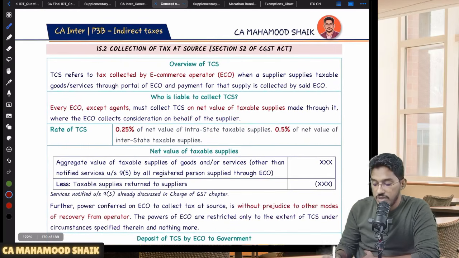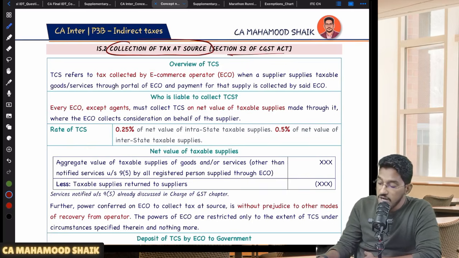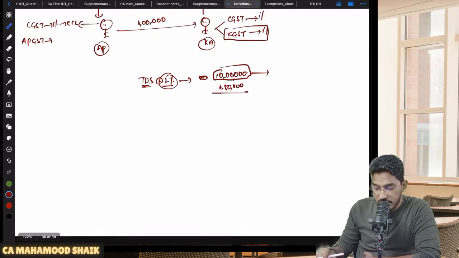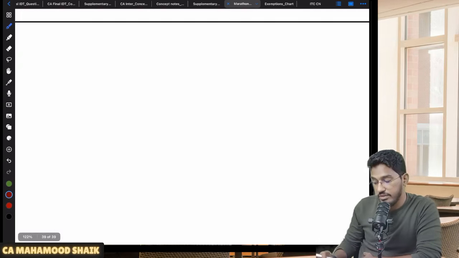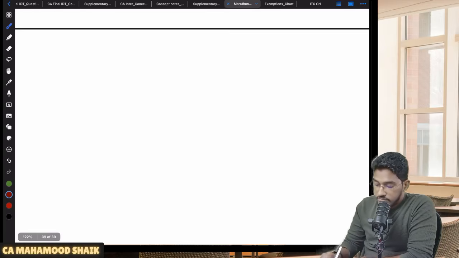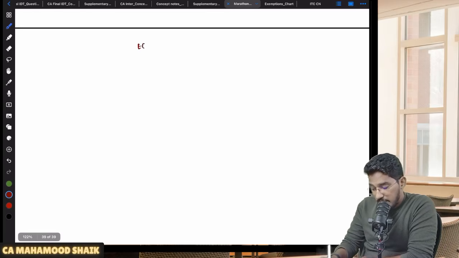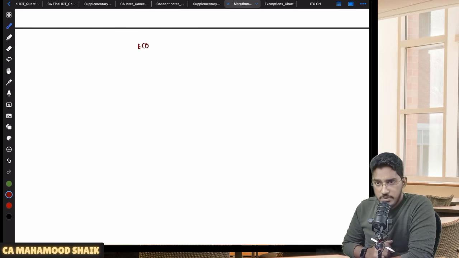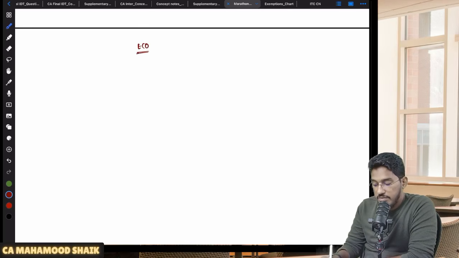Now we will talk about TCS, collection of tax at source, under section number 52. Sir, what is this TCS concept? This also I will first give you the overall structure, and thereafter we'll go into the technical discussion. TCS provisions are only applicable for an e-commerce operator.